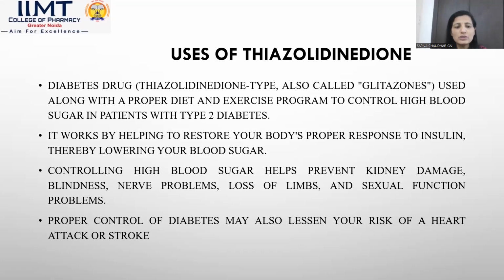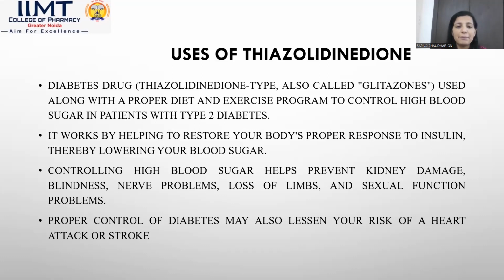Uses of rosiglitazone. Diabetes drug of thiazolidinedione type, also called glitazones, indicated by the names of the drugs rosiglitazone and pioglitazone, used along with a proper diet and exercise program to control high glucose level in patients with type 2 diabetes mellitus. Or we can simply say it is used in the treatment of type 2 diabetes.